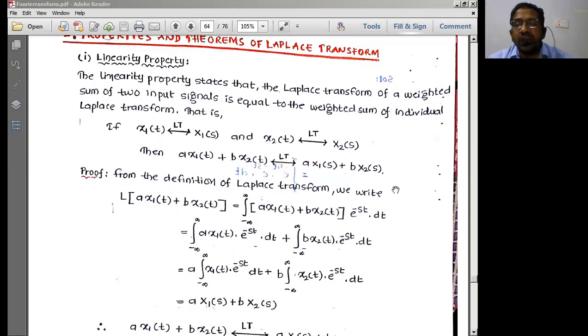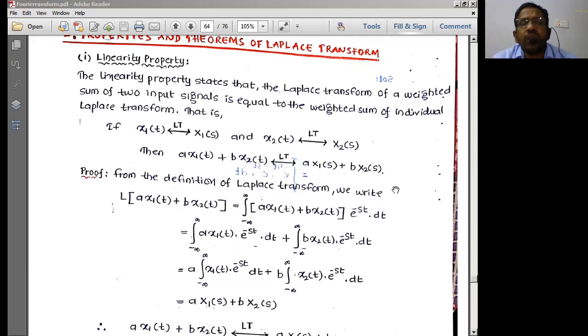As I spoke in the last class about the properties of Fourier transforms, the properties of the Laplace transform are simply going to follow the properties of the Fourier transforms. Why? Because both of them represent the frequency domain representation of the time domain signal. So almost all the properties are going to be the same. If you know one, you can easily get going with the other, as in the case of the Laplace transforms as well.